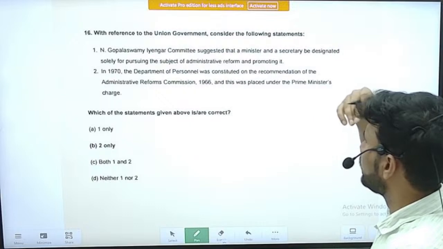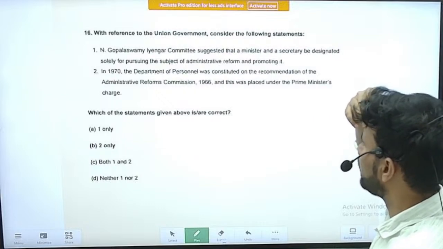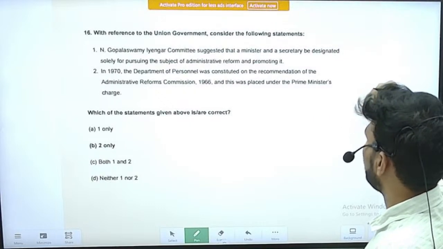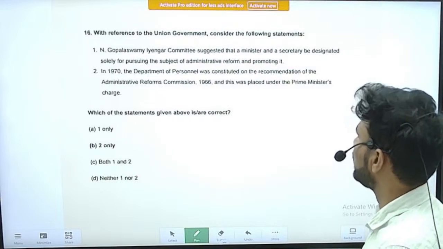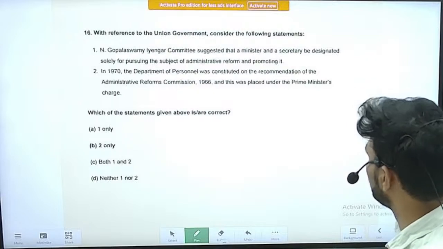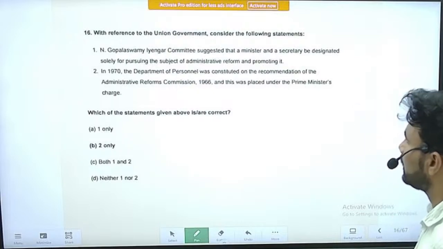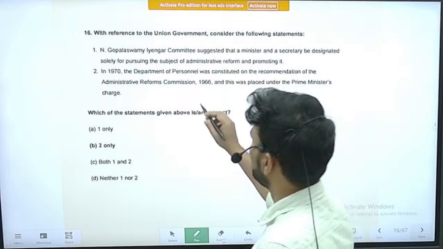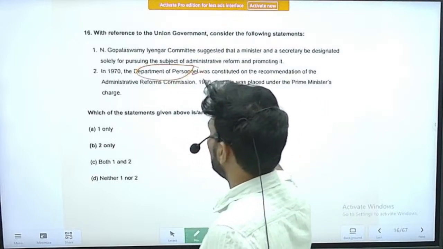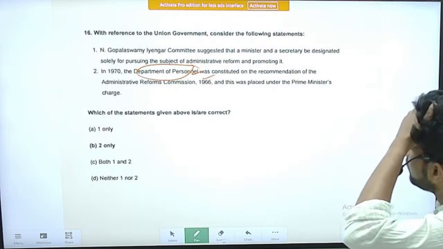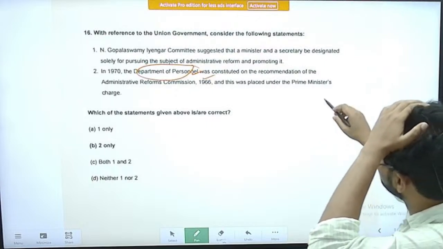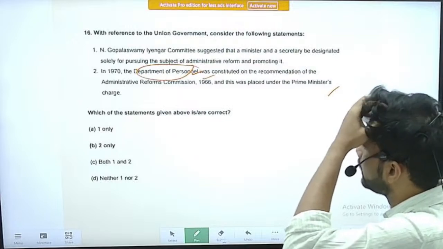Statement 2: in 1970 the Department of Personnel was constituted on the recommendation of the Administrative Reforms Commission of 1966, and this was placed under the Prime Minister's charge. The second statement is correct. Based on the Administrative Reforms Commission, the Department of Personnel was constituted.